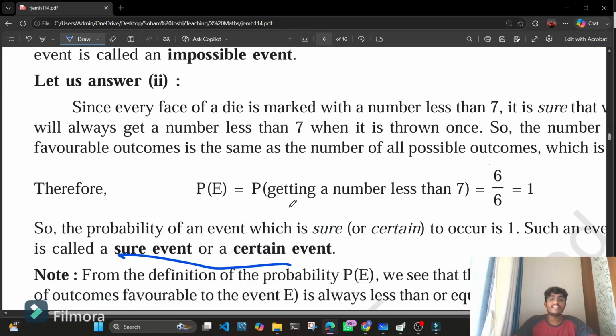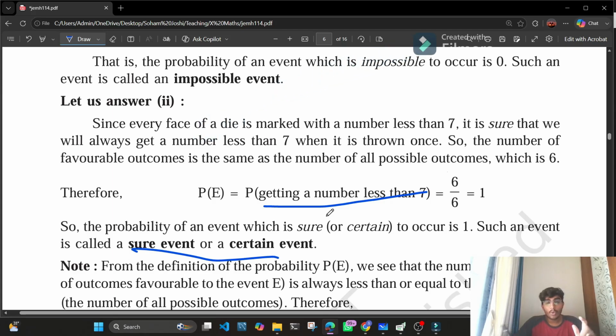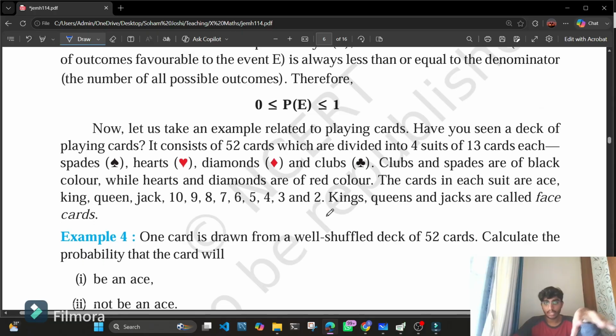But if I say the probability of getting a number less than 7, now the dice has all the numbers less than 7, because it ranges from 1 to 6: 1, 2, 3, 4, 5, 6, and all of these numbers are less than 7. So therefore, here the probability is 1, because all possible outcomes are going to happen. So this is a sure event that is going to happen. I hope that is clear.